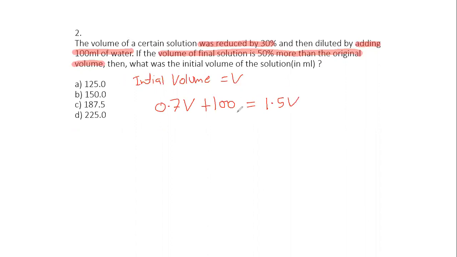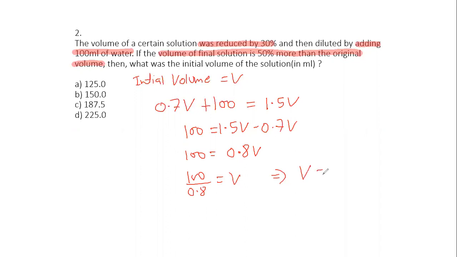So guys, that's it. I have quickly made an equation. Now I just need the initial volume. So they're simply asking me the value of V. I'll isolate V. So 100 is equal to 1.5 V minus 0.7 times V. So 1.5 minus 0.7 is 0.8 V, which is equal to 100. So 100 over 0.8 will come out to be V, and hence the value of V is actually 125 ml.